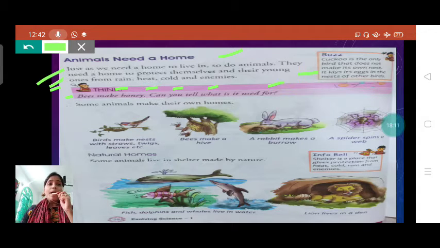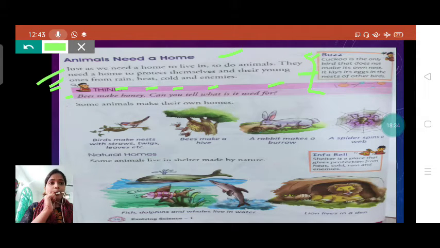Why do animals need a home? They need a home to protect themselves and their young ones, means their babies, from rain, heat, cold and enemies. Enemies means other dangerous animals.